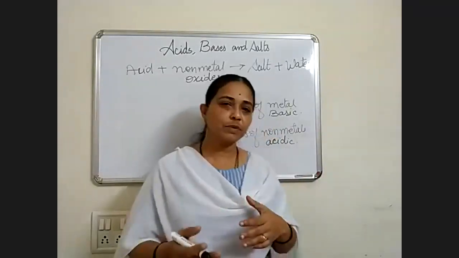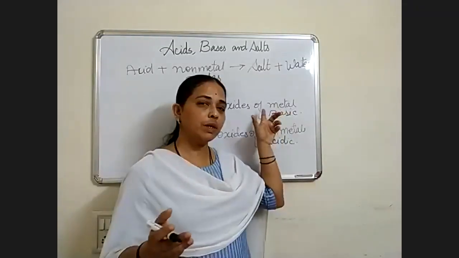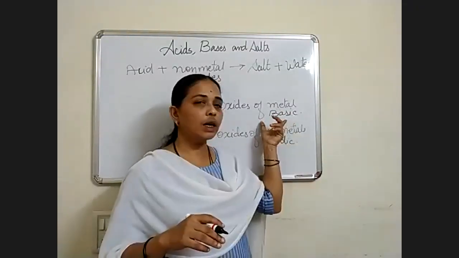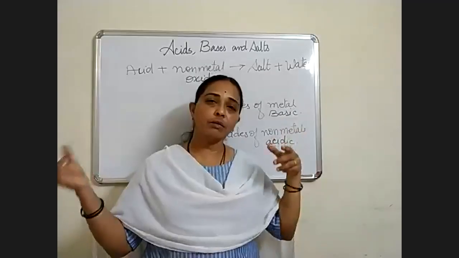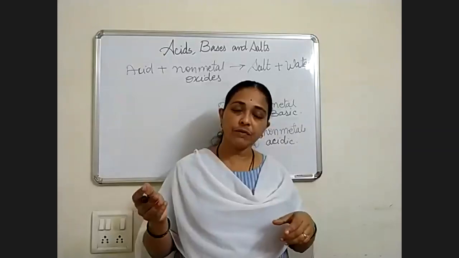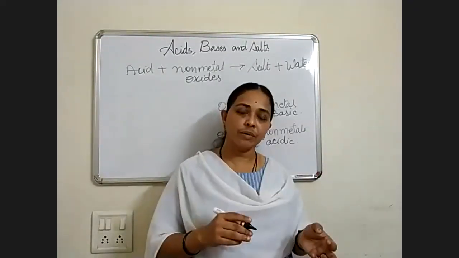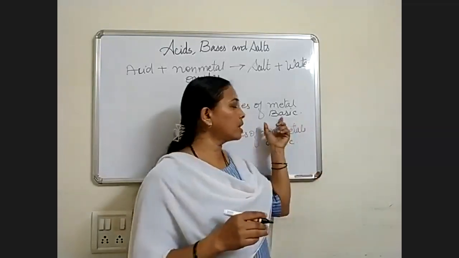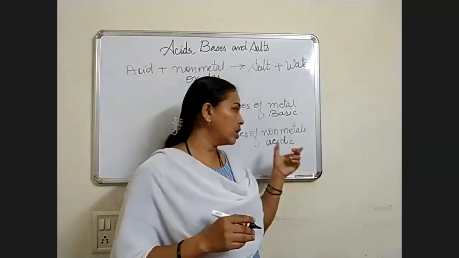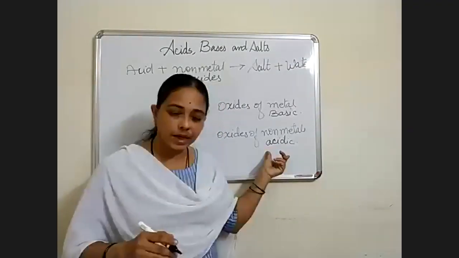Any substance can be mixed with oxygen, by combustion or just by moist air. When iron is mixed with oxygen, we get ferrous oxide or iron oxide, that is an oxide of metal. So this oxide of metal is basic in nature, and oxide of non-metal is acidic in nature.